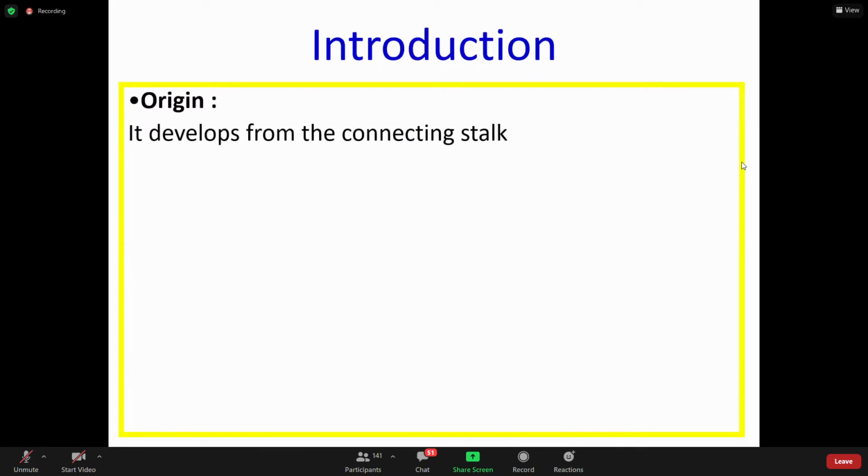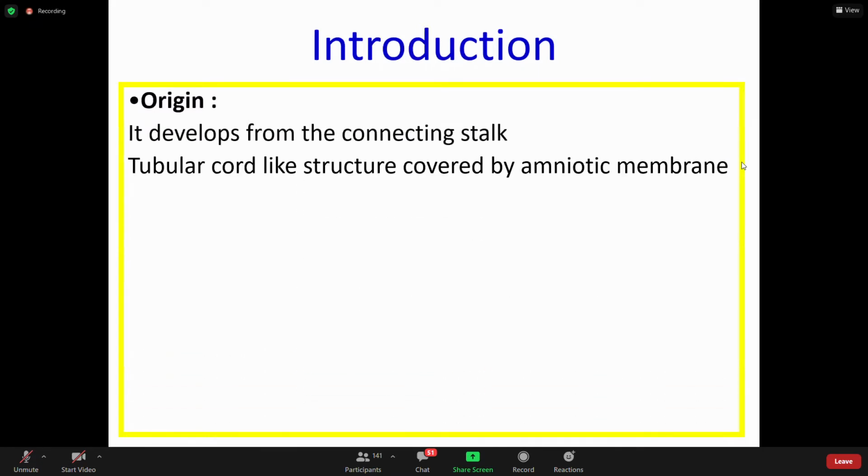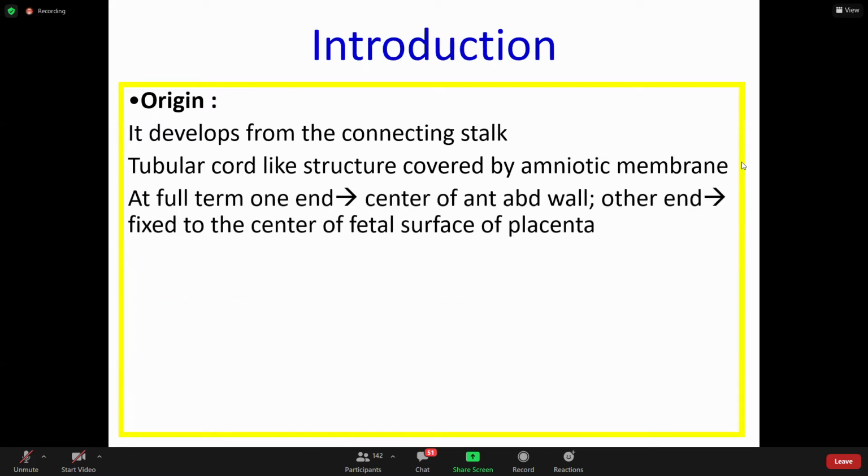It develops from the connecting stalk, a tubular cord-like structure covered by amniotic membrane. At full term, one end is fixed to the center of the abdominal wall, while the other end is fixed to the center of the fetal surface of the placenta.